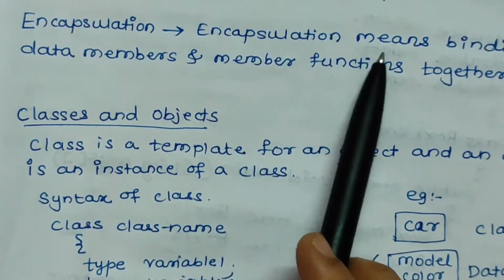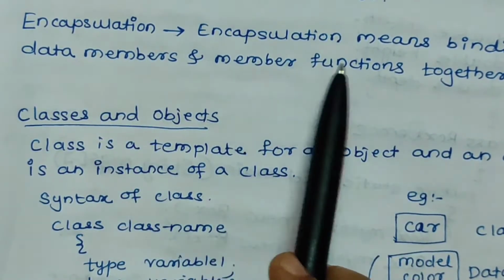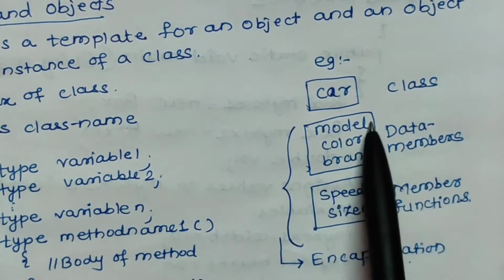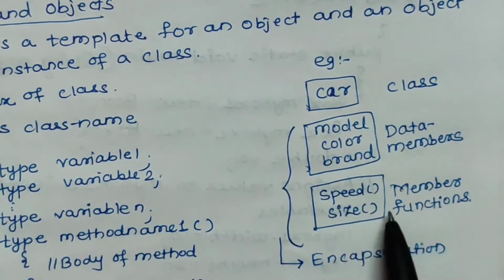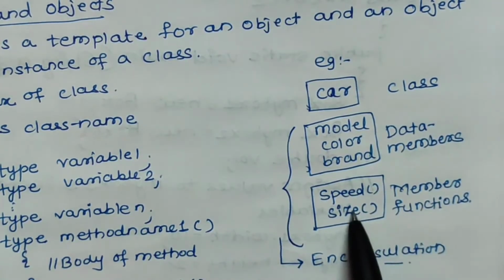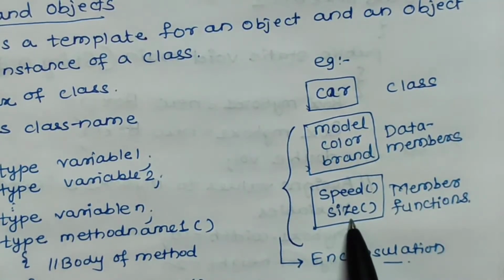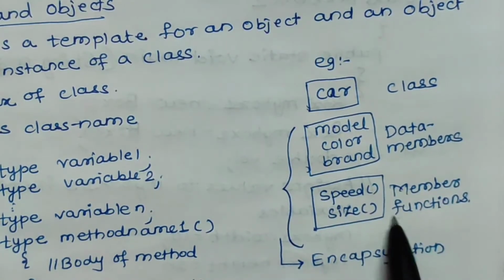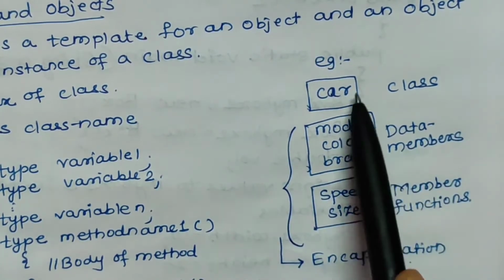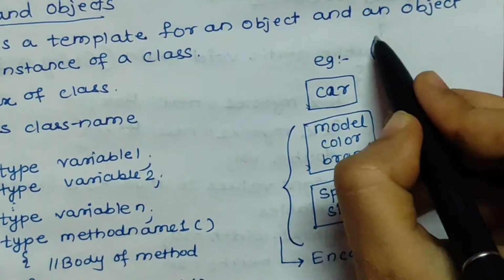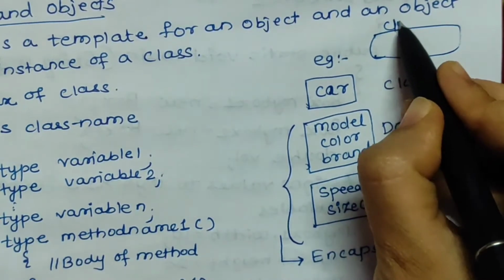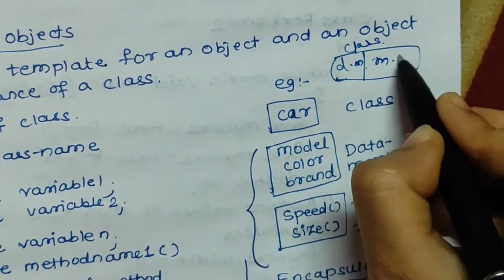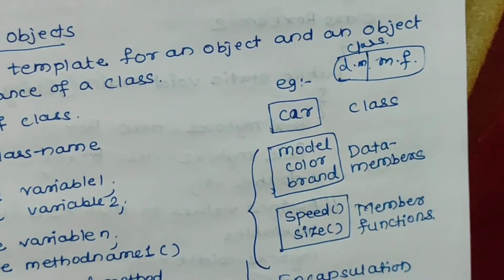Encapsulation means binding data members and member functions together. So here you can see this car class is having some data members, model, color, brand, and member functions, size and speed. What does it mean? We can see here these data members and member functions are encapsulated or enclosed in a car class. This is a class, and the class has data members and member functions. This is the concept behind encapsulation.